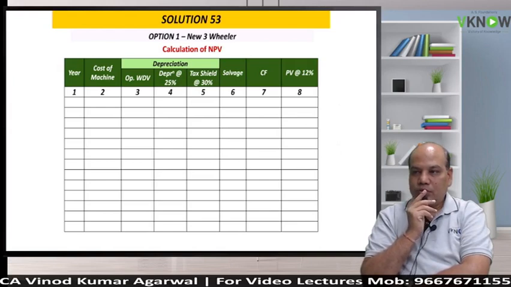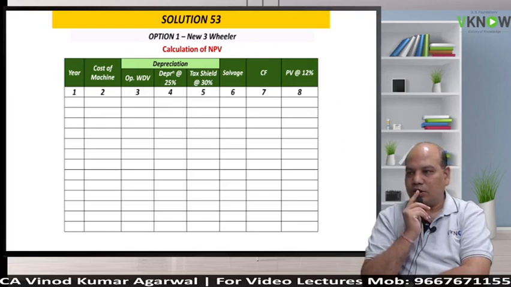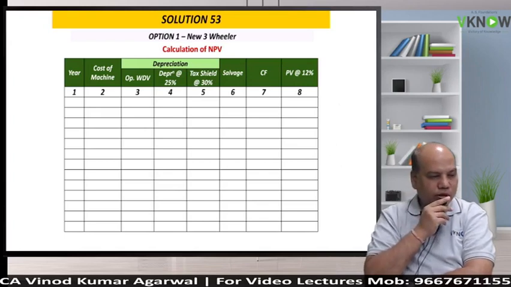Year, one column. Write cost of machine. Then write down depreciation, under depreciation 3 columns: opening WDV, depreciation at the rate 25%, tax shield at the rate 30%. Then write salvage value in one column. Cash flow column. Altogether we will add whatever are the cash flow related columns, and the last column, present value at the rate 12%.